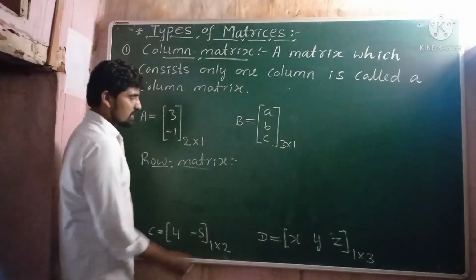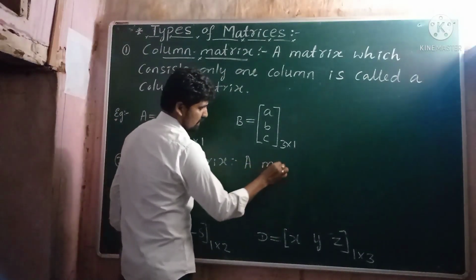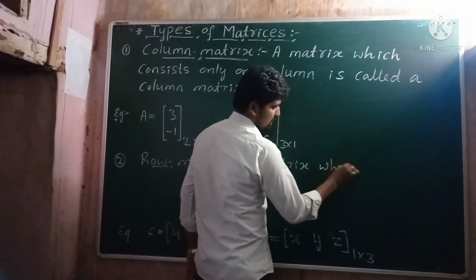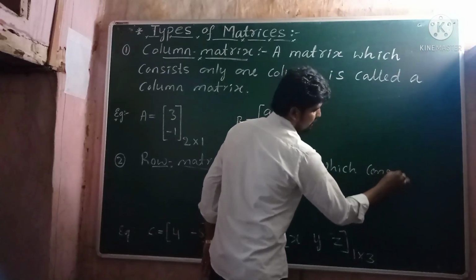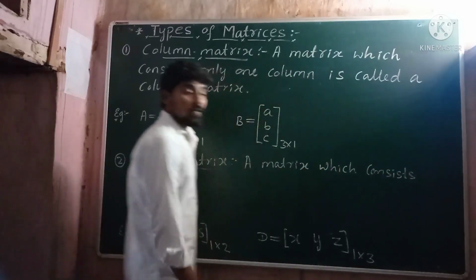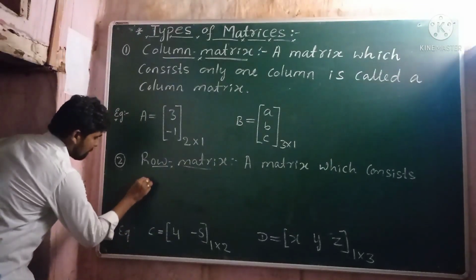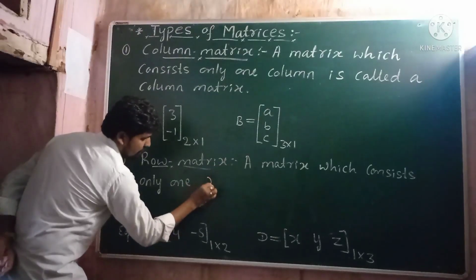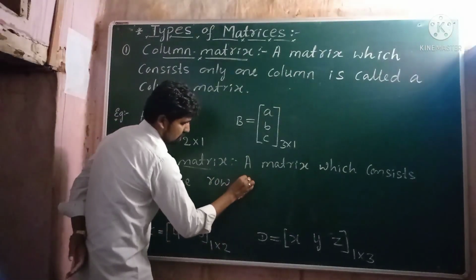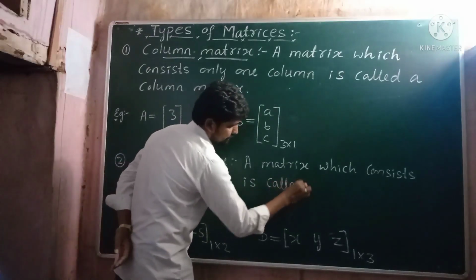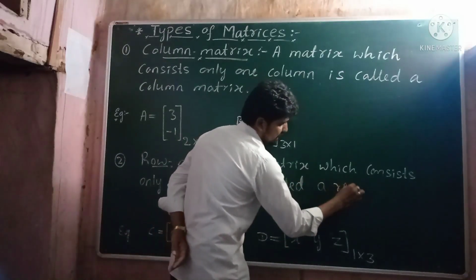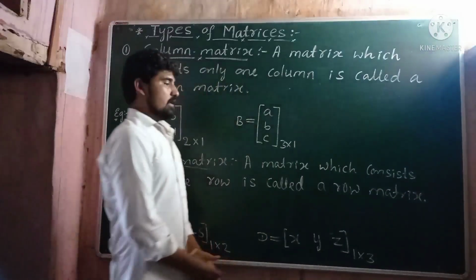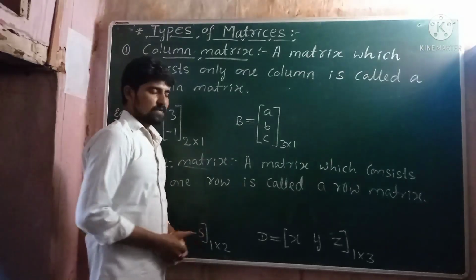So what is meant by a row matrix? A matrix which consists of only one row is called a row matrix. I hope all of you understood. If possible, take a note.